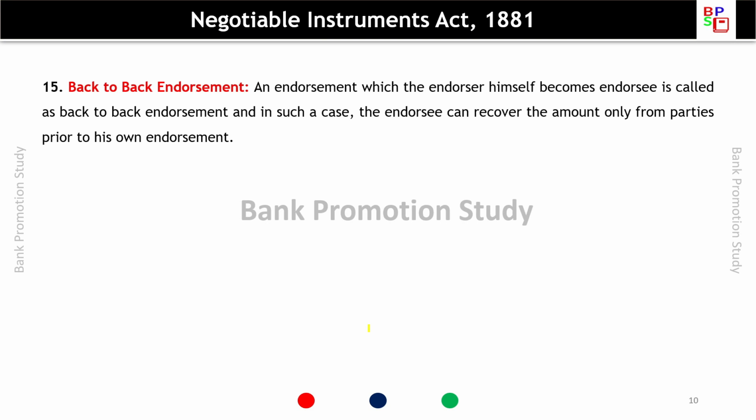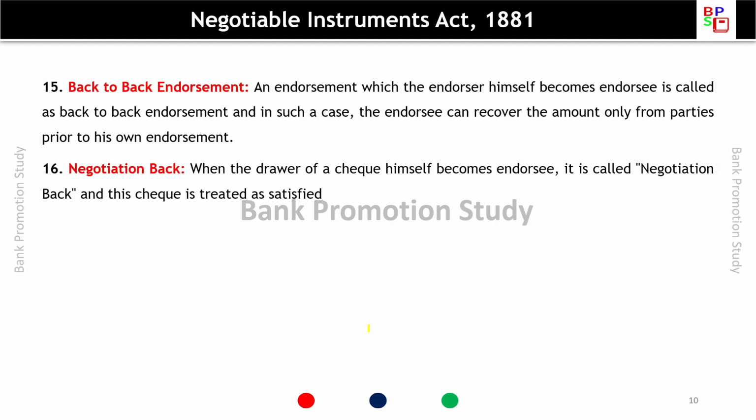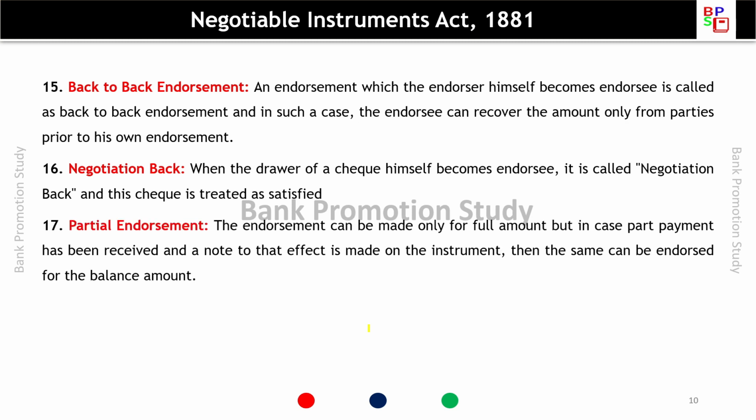Back-to-back endorsement. An endorsement in which the endorser himself becomes the endorsee is called a back-to-back endorsement, and in such a case the endorsee can recover the amount only from parties prior to his own endorsement. Negotiation back. When the drawer of a check himself becomes the endorsee, it is called negotiation back and this check is treated as satisfied.